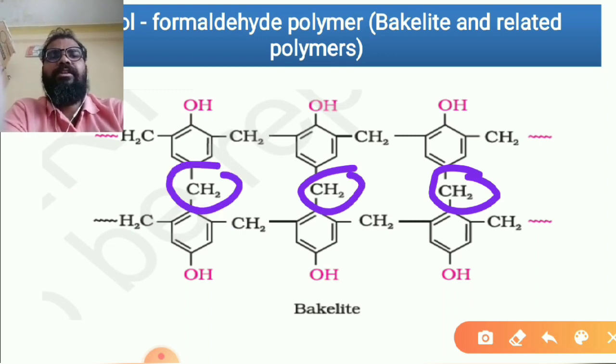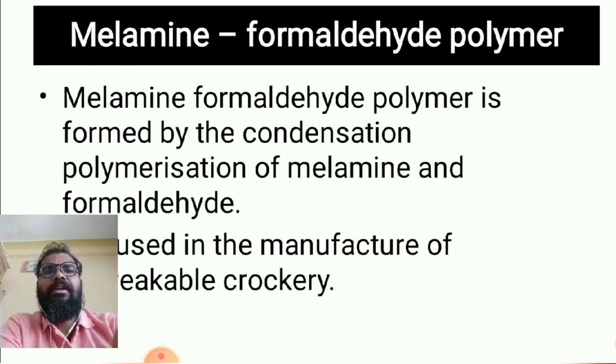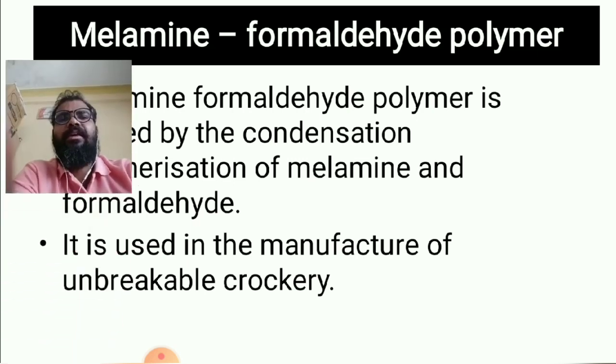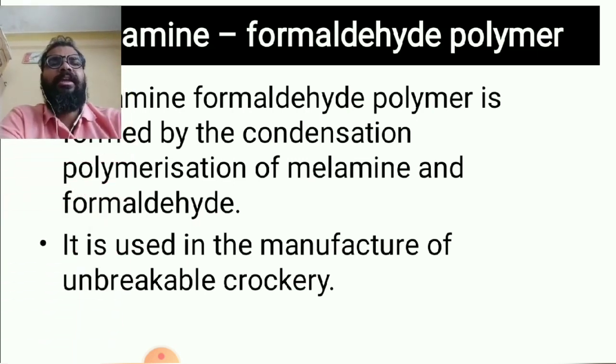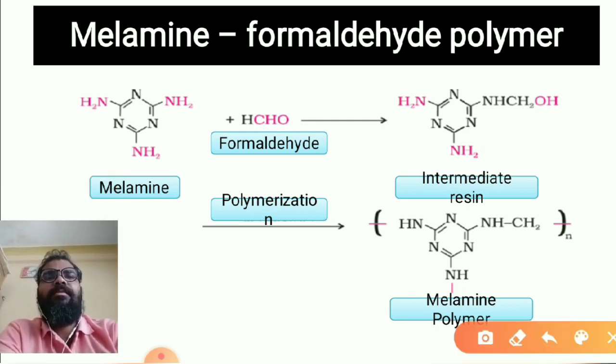The next one, that is melamine formaldehyde polymer. Melamine formaldehyde polymer is formed by condensation polymerization of melamine and formaldehyde, and it is used in the manufacture of unbreakable crockery. How it is going to be prepared, you can see over here. First melamine will be there. Melamine means what? Three places NH2, NH2, NH2 and three places nitrogen, nitrogen, nitrogen in benzene ring. That is considered to be the melamine.